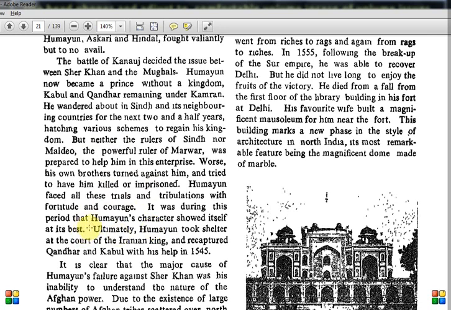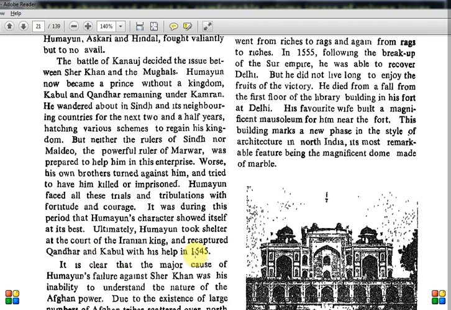Okay, so even after this many setbacks, he was not captured by anyone, he was not killed by anyone, but he kept escaping, and he was just looking for an opportunity to come back. That is when he took shelter at the court of the Iranian king. You should know the Safavid dynasty, it is very important. Safavid dynasty, Iran region, at that time the Persia region. He went and took shelter there. And then later he recaptured Kandahar and Kabul in 1545.